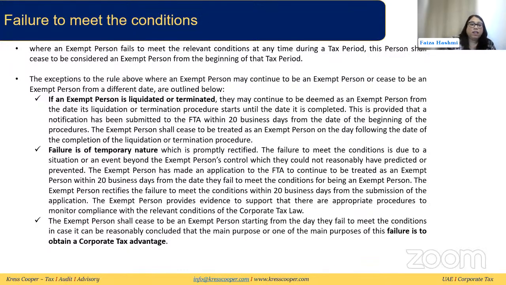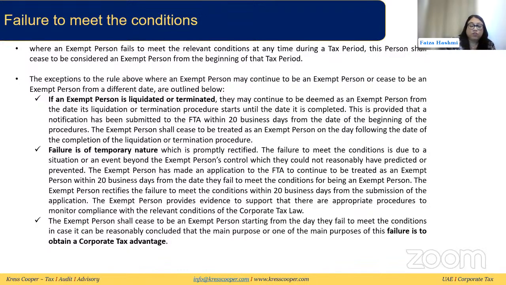If the failure to meet the condition is of a temporary nature and it can be rectified, then they can still be treated as an exempt person. Now, if the failure to meet the condition is due to a situation or an event which is beyond the exempt person's control, which they could not have predicted or prevented, the exempt person has to make an application to FTA and ask to continue to be treated as an exempt person within 20 business days from the day they fail to meet the condition.